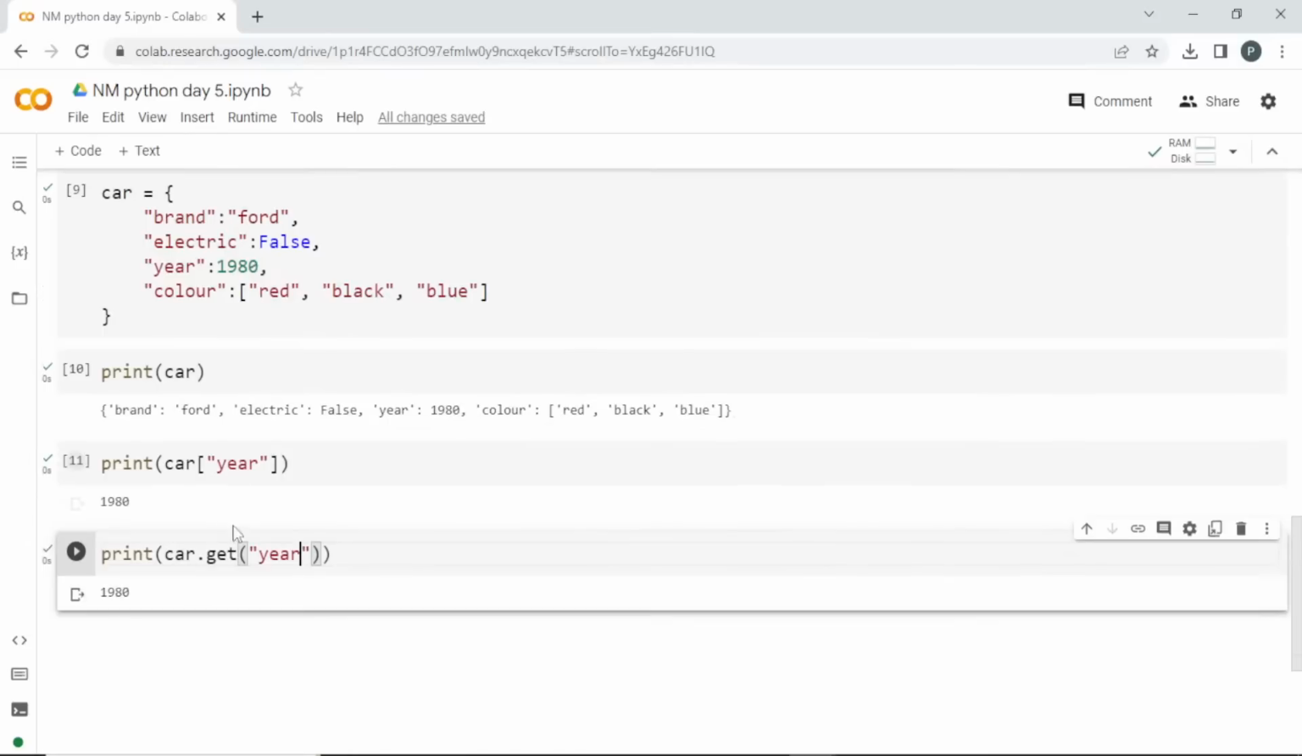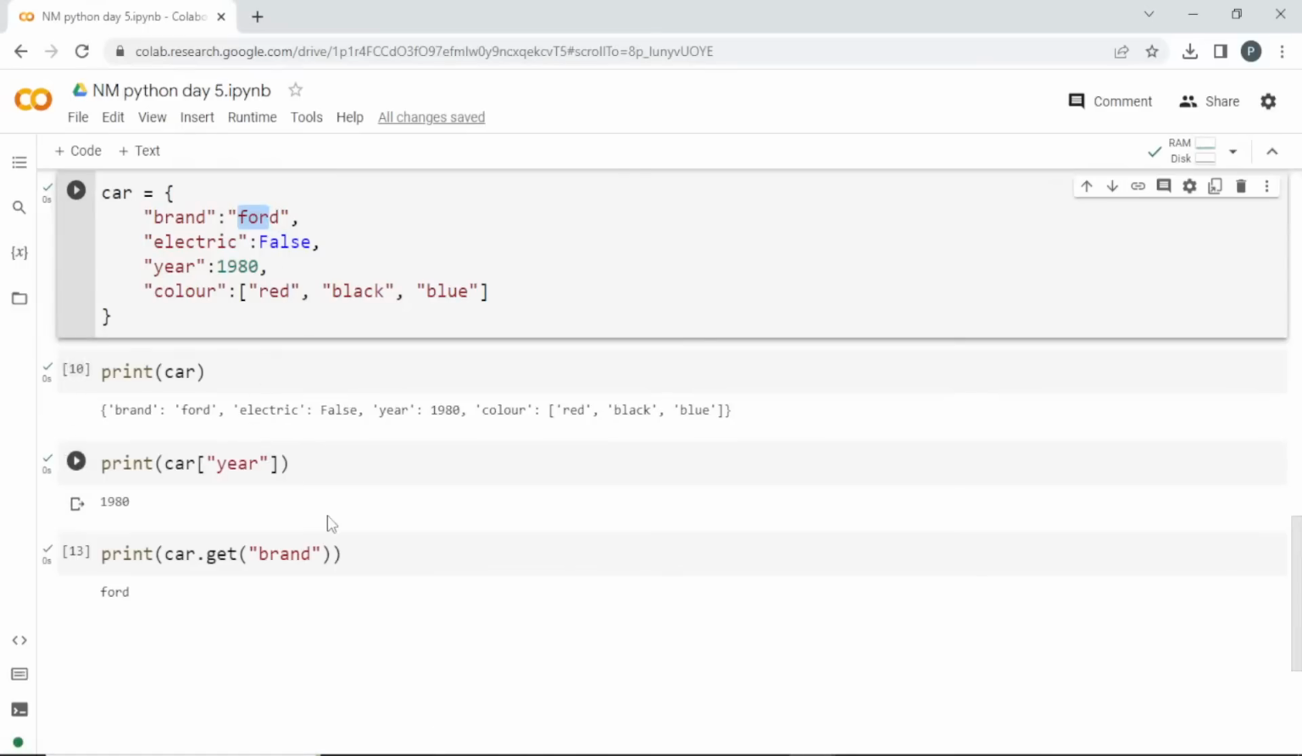So these are the two ways. Okay, these are the two ways to get the output. So you can use it in any key name also. If you want brand, you can give that. It is going to give you that value. So based on the key name, we are getting value.